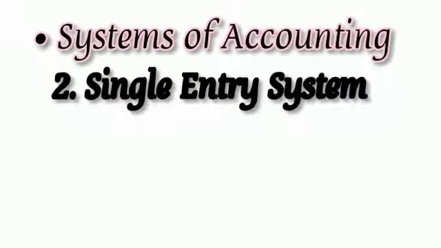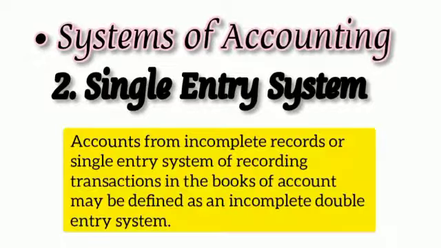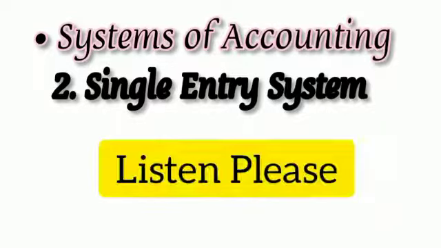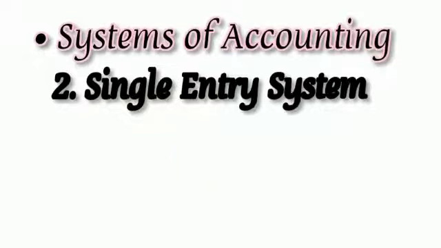Let's discuss accounts from incomplete records or single entry system. Accounts from incomplete records or single entry system of recording transaction in the books of account may be defined as an incomplete double entry system. In this system, all transactions are not recorded on double entry basis. In some transactions, both aspects of the transactions are recorded, while in others, either one aspect is recorded or not at all. Instead of maintaining all the accounts, only personal accounts and cash book are maintained under this system.